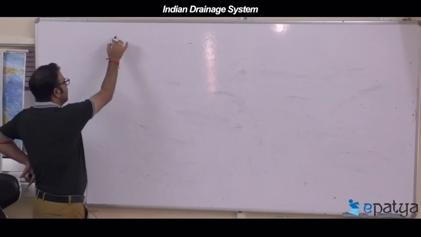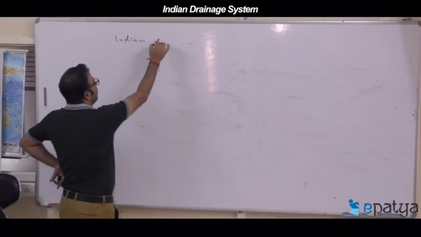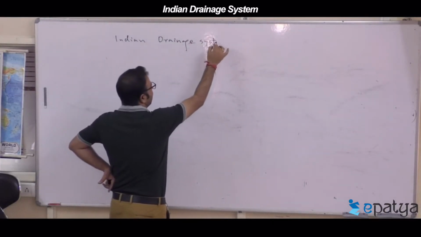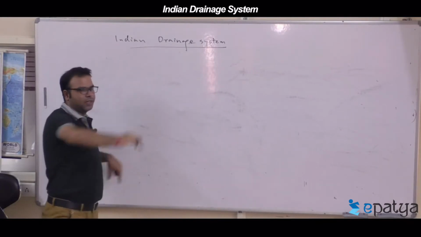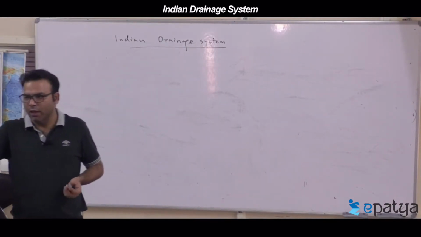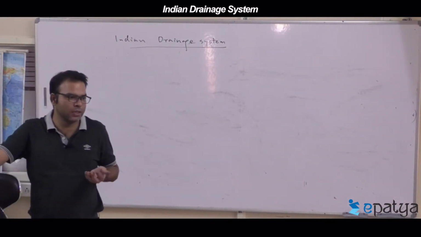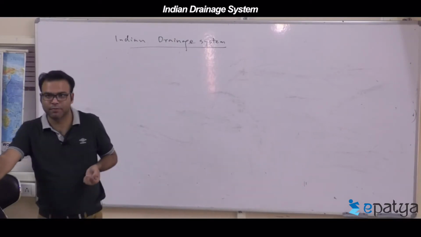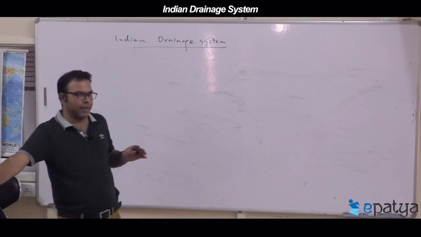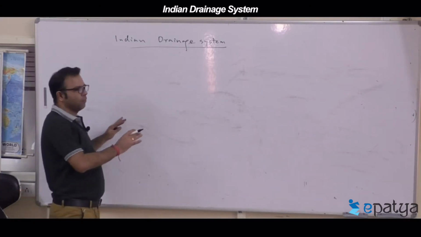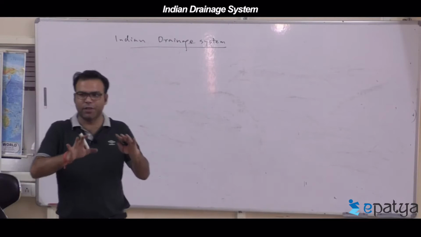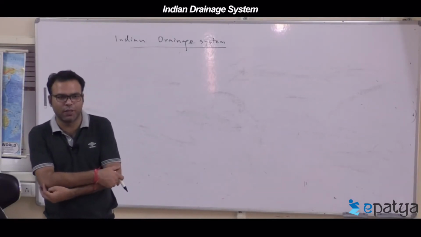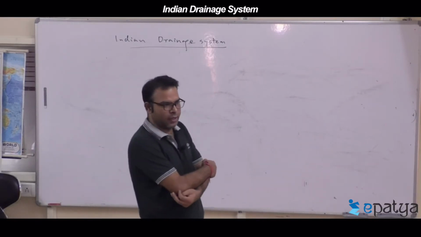Now, Indian drainage system. Indian drainage pattern we did somewhat. Now, the Indian drainage system or Indian river system. Indian river system means in which direction the water flows in India, in which direction the river water or surface water flows in India.